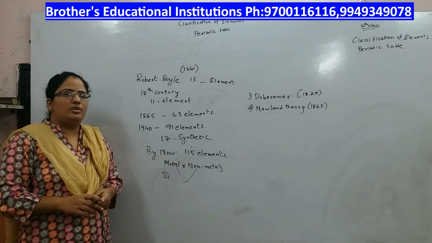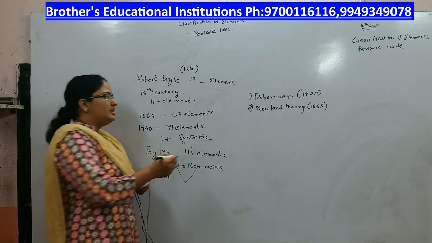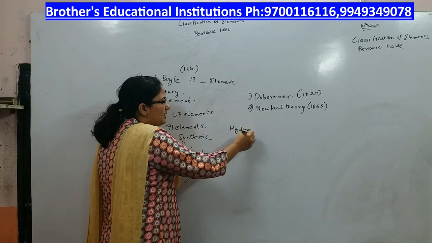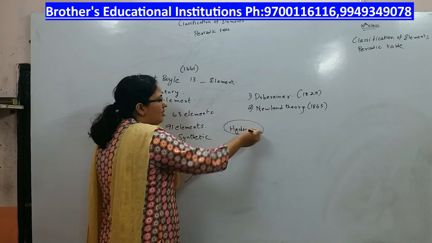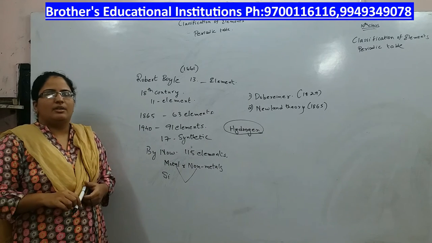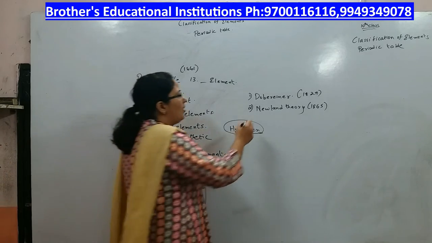And a scientist called Prout said that hydrogen is the building material for all the materials. For all the elements, hydrogen is the building element. This is what he said. Now, the first ever classification was given by Dobereiner.